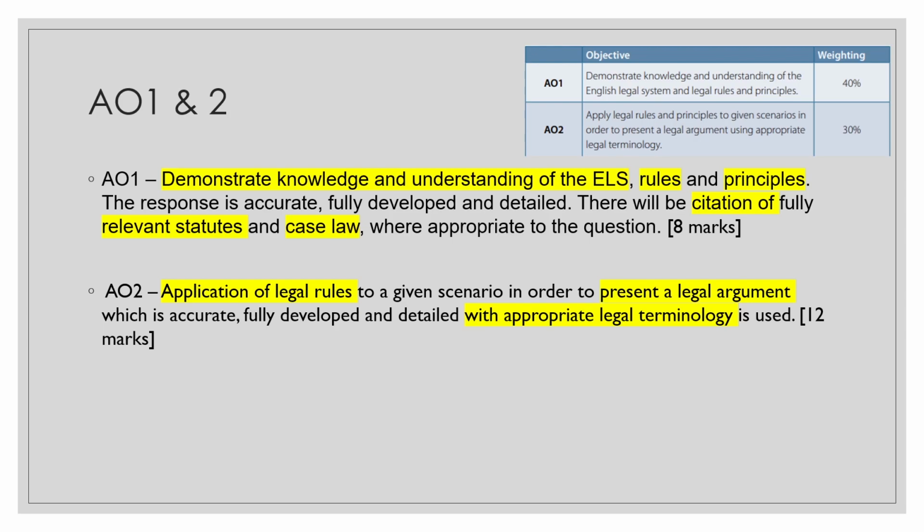Then you've got AO2, which is the application of the legal rules. So it's the application of your AO1 to the given scenario to present a legal argument. Your argument needs to be accurate, fully developed and detailed, and it needs to be filled with legal terminology.